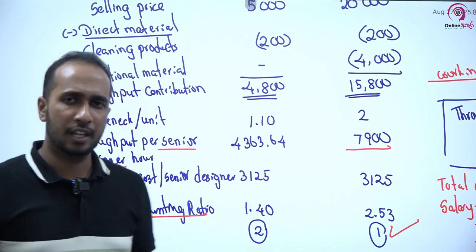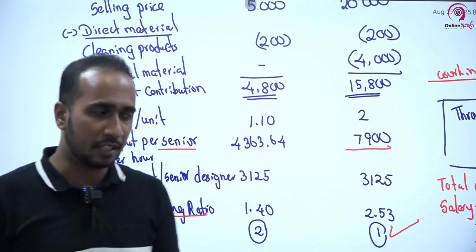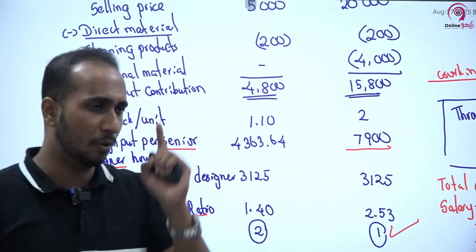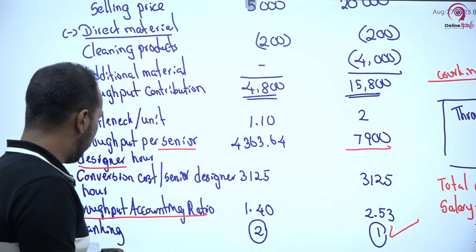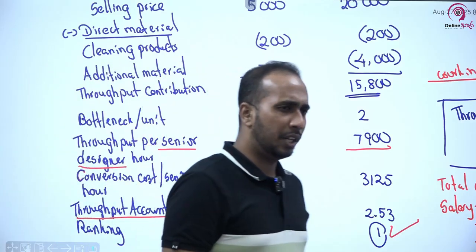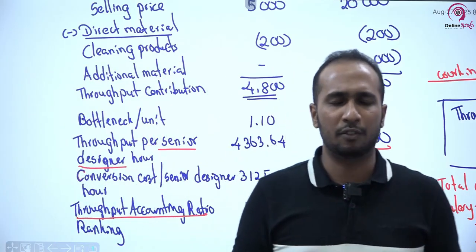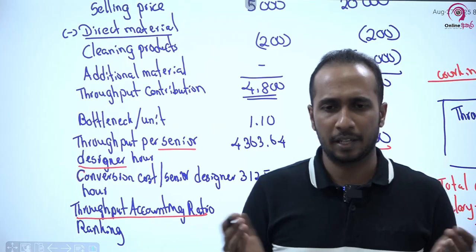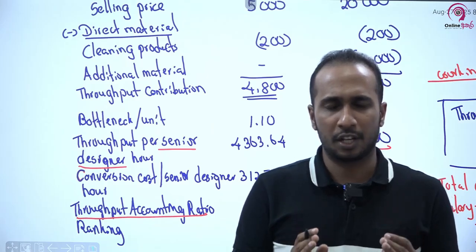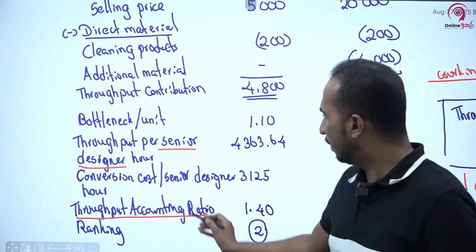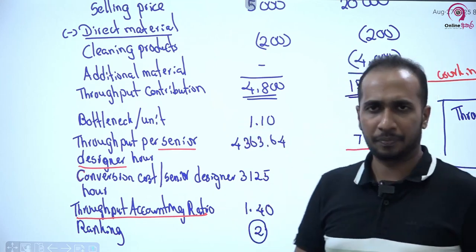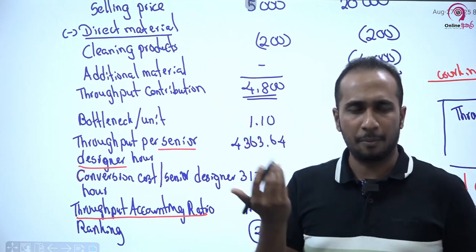So this is the thing you need to understand. And also one more point you have to understand when it comes to throughput accounting. If the throughput accounting ratio is greater than 1, it is a viable thing. හැම වෙලේම ළමයි ආයතනයක throughput accounting ratio එක එකට වඩා වැඩි කියන්නේ ඒ ආයතනය profitable. මොකද ඒ ආයතනයේ conversion cost එකට වඩා throughput එක වැඩි. ඒකෙන් අදහස් කරන්නේ අපි profitable කියන එක.